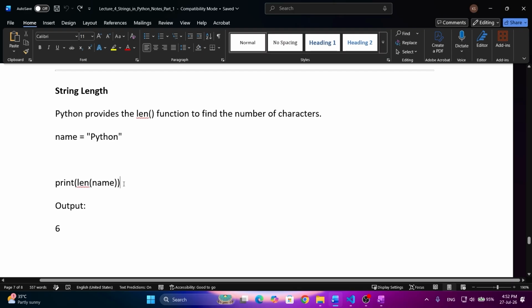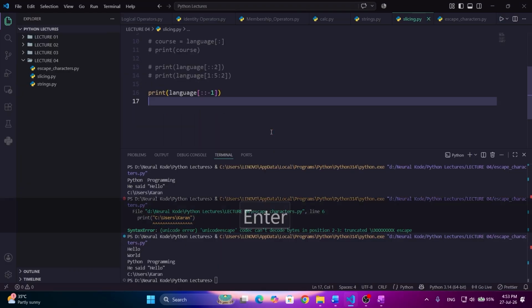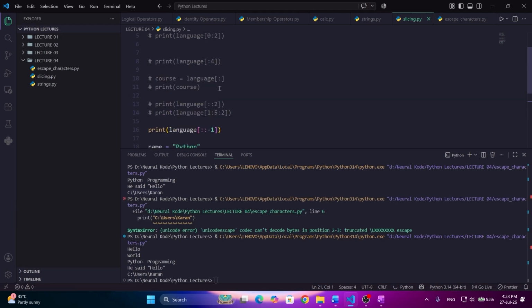What does this mean? We are calculating the length of this string. The length always starts from 1, but the indexing always starts from 0. You need to keep in mind that the length starts from 1 and the indexing starts from 0. This is the main thing you need to keep in mind. So I will copy this code, come to VS Code, and paste it here.